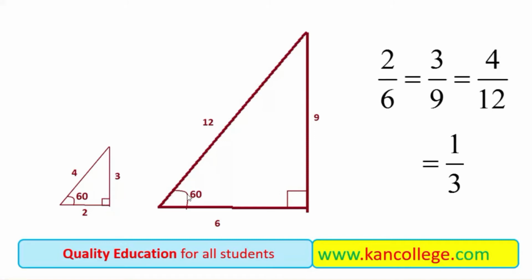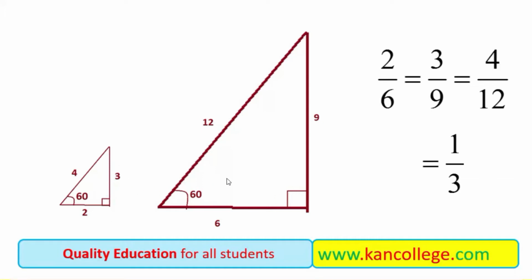And if the other two angles, this angle and this angle, are 60 and 30, the third angle will be 30, as the total angle is 180. If this is 90 and this is 60, then the remaining angle will be 30. So if at least two angles of the triangles are equal, then their shape will be similar.